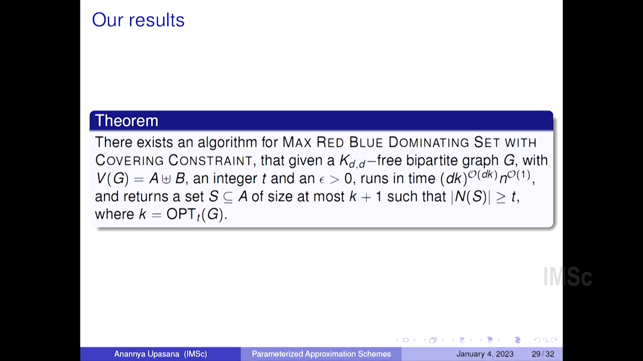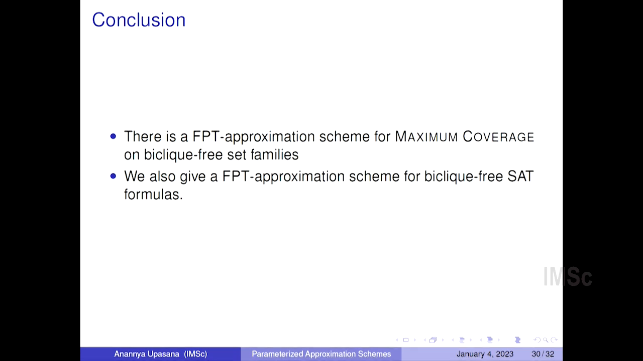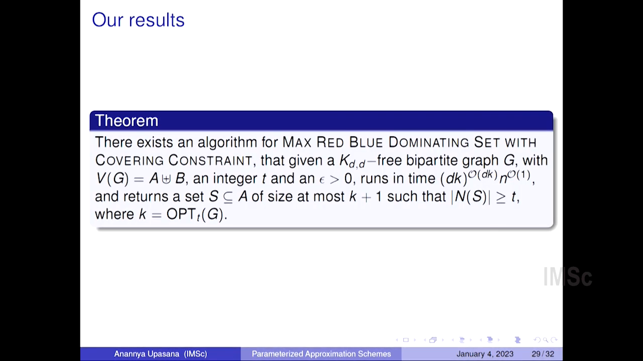For every epsilon greater than 0, there is an algorithm that runs in FPT time, which is (dk/epsilon)^{O(dk)} in this case. It takes as input a bipartite graph which is K_{d,d}-free and an integer t, and it returns a set S of size at most k plus 1 such that this set S sees at least t elements. I would also like to mention that this is the best possible approximation that we can get for this particular problem.